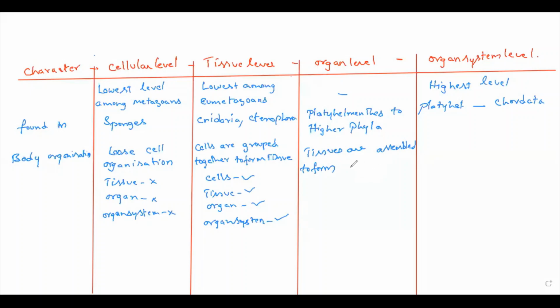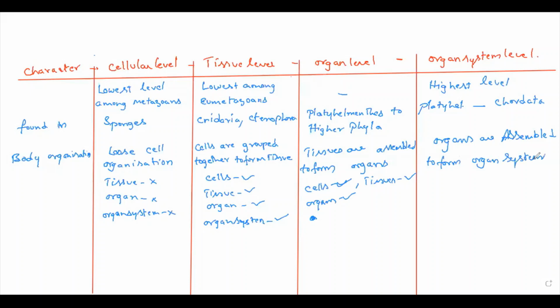Tissues are assembled to form organs. Here cells, tissues, and organs are present. Here organs are assembled to form organ systems.